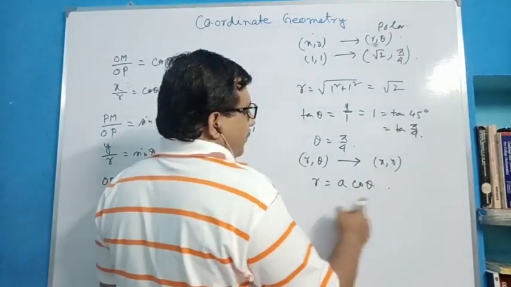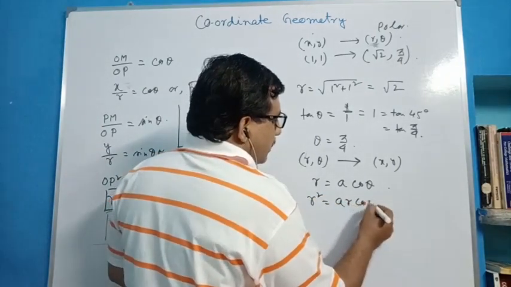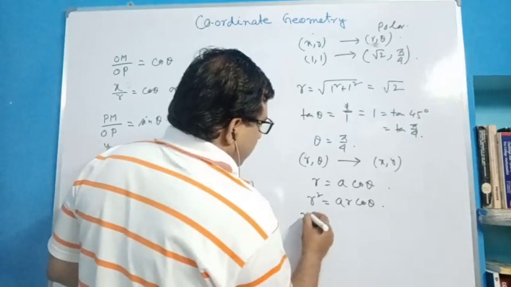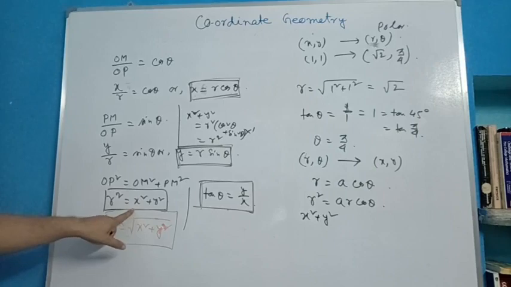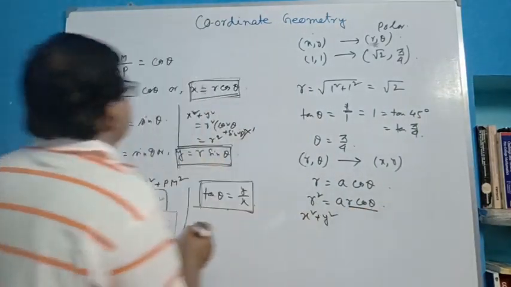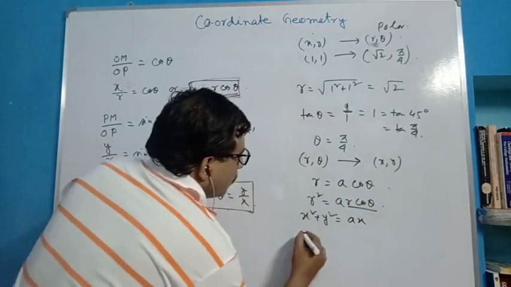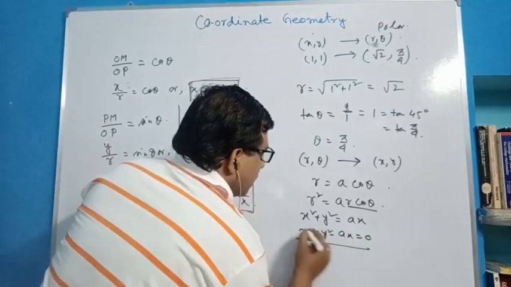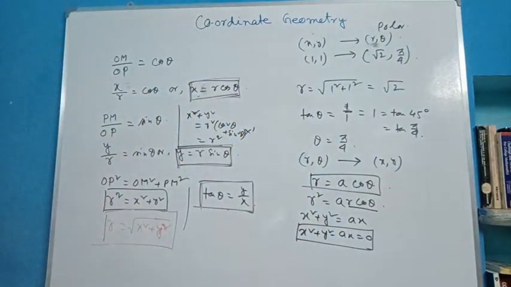If we multiply both sides by r, then we get r square equals a r cos theta. Now r square is nothing but x square plus y square, and r cos theta means x. So a into x. So it will be x square plus y square minus ax is equal to 0. This is the Cartesian equation and the earlier one is the polar equation of the curve. This curve is a well known curve. Obviously it is a circle.